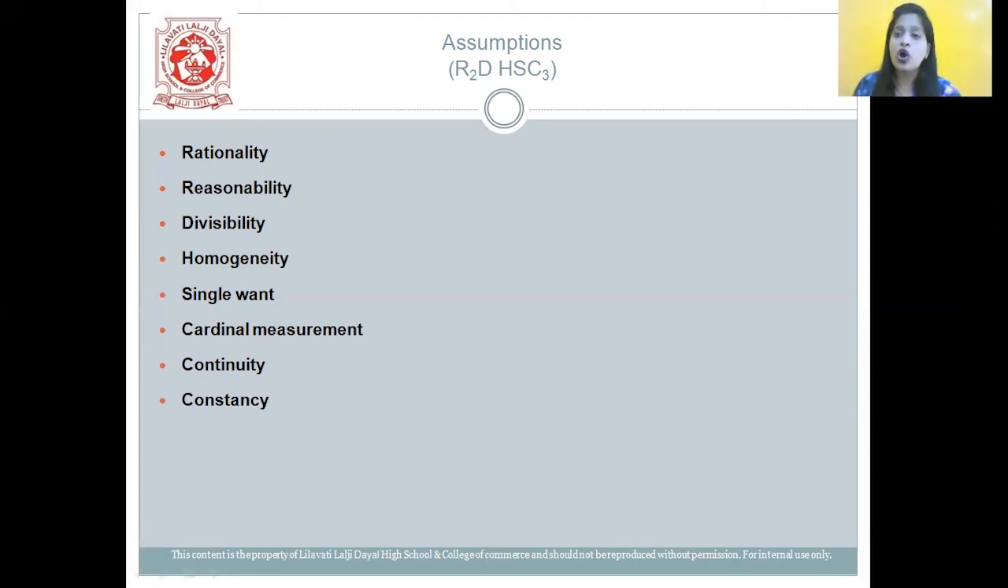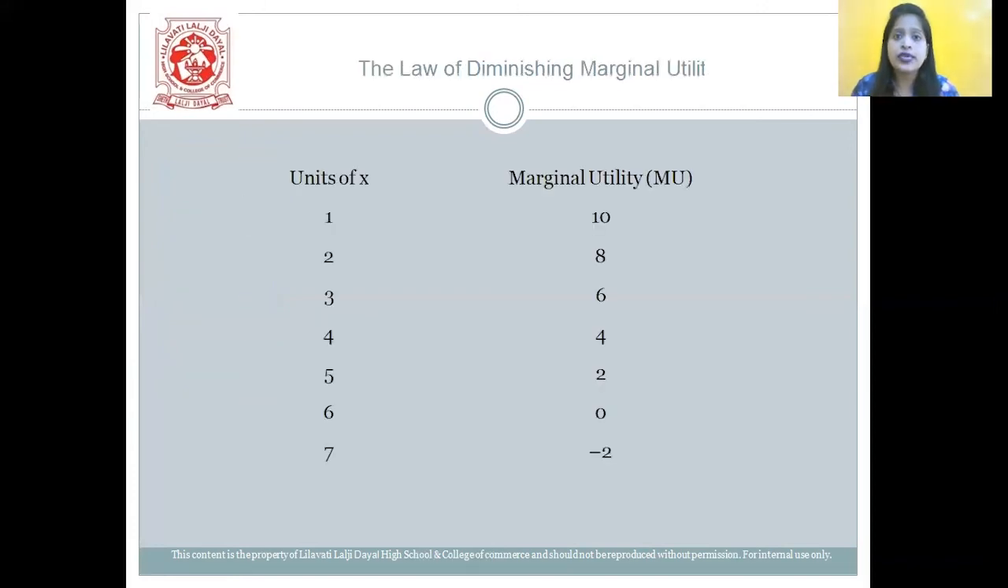So assumptions of the law of DMU, we have RD, HSE, R square. R stands for rationality, reasonability. Then we have D, divisibility. HSCQ: H stands for homogeneity, then S, single one, CQ, cardinal measurement, continuity, and constancy. Okay, let's move on to the next answer.